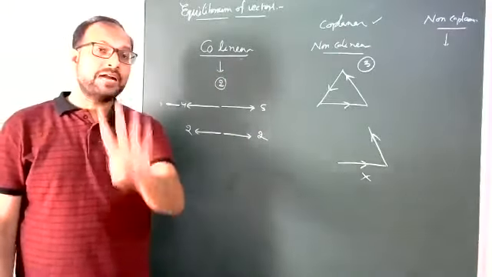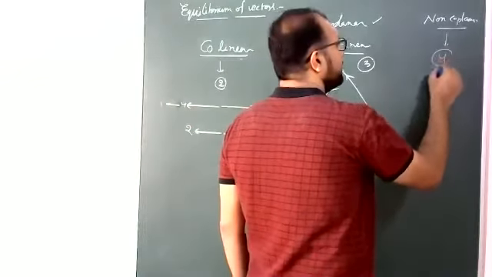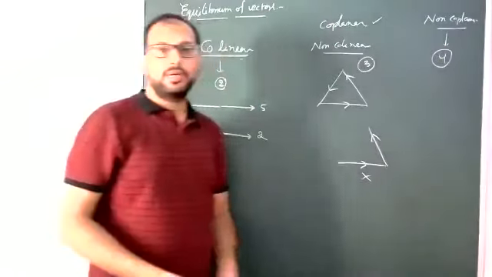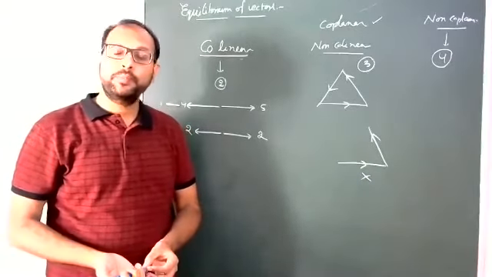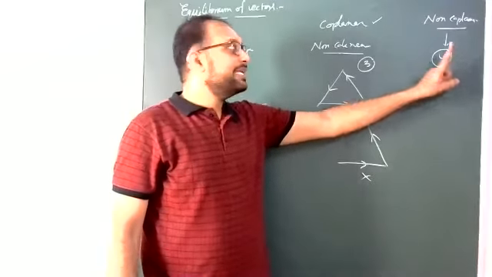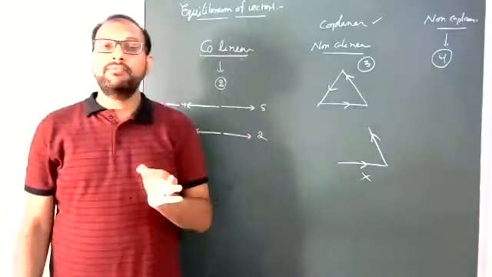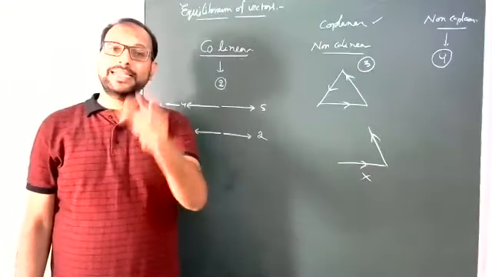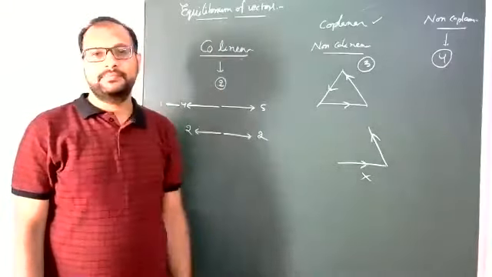For that type, at least 4 vectors are required. At least 4, more than 4 is also fine. So at least 4 non-coplanar vectors are required to make 0 resultant, that is, to form equilibrium.